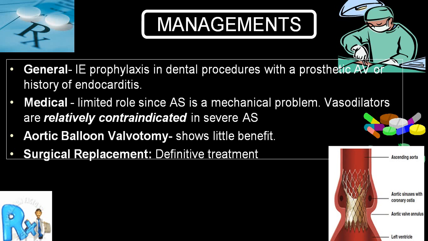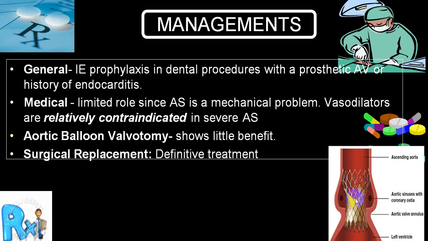Aortic balloon valvoplasty is the most common therapy which is now being utilized, and it is a procedure in which you can introduce a catheter, you do a balloon valvoplasty, and the person gets good results. Along with that, you can use what we call a transaortic valve replacement.